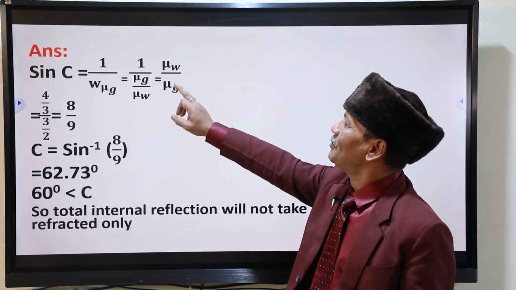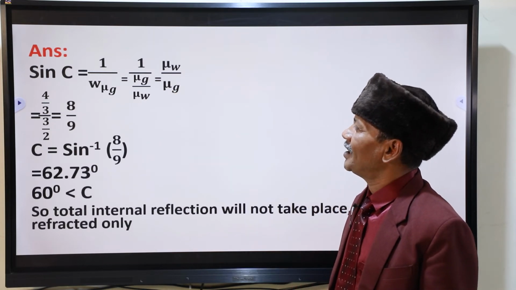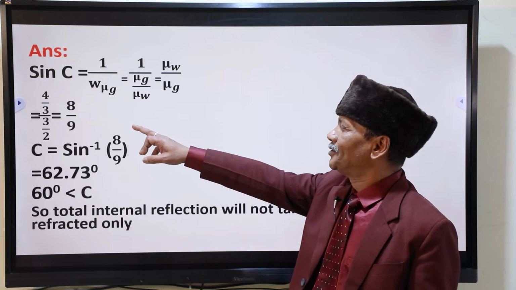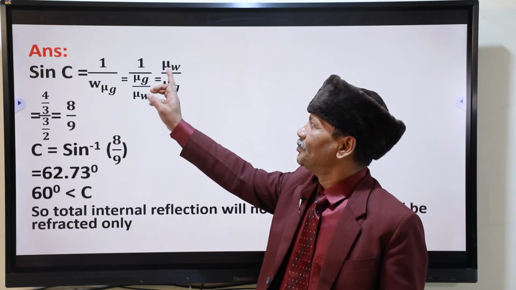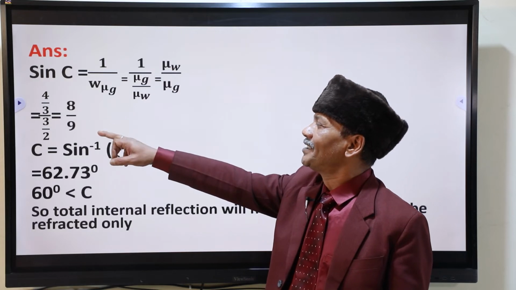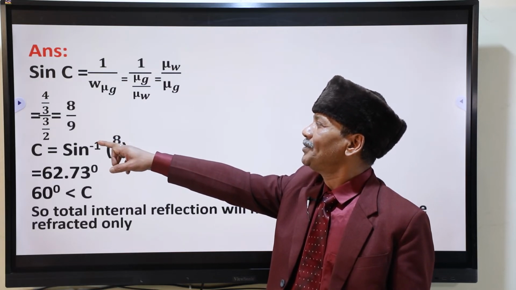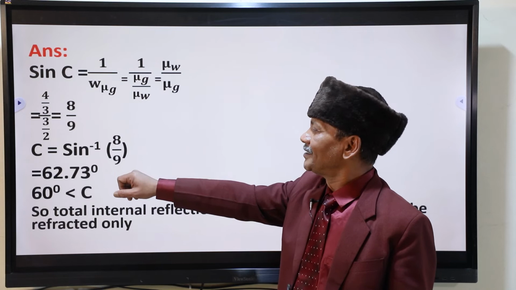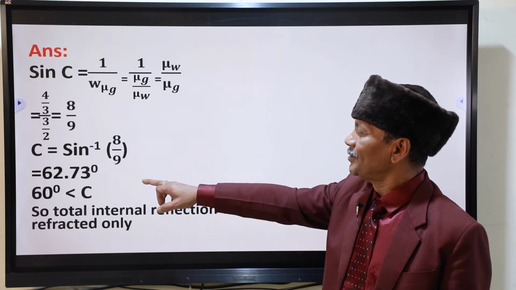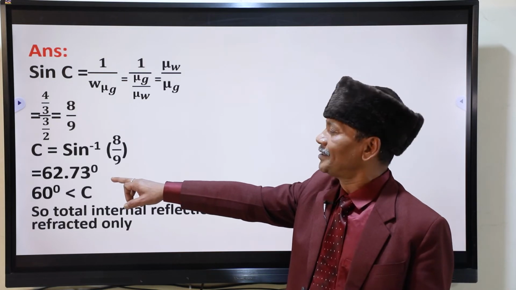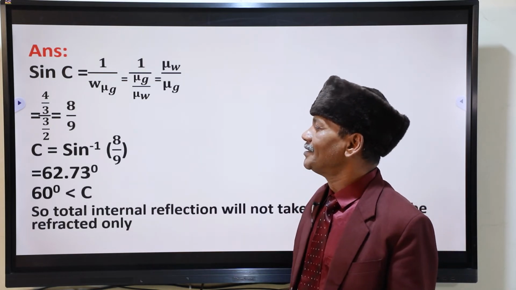So this is mu W by mu G. If you put those values, mu W for this is 4 by 3, mu G is 3 by 2, this is 8 by 9. So C is sine inverse 8 by 9, which is 62.73 degree.